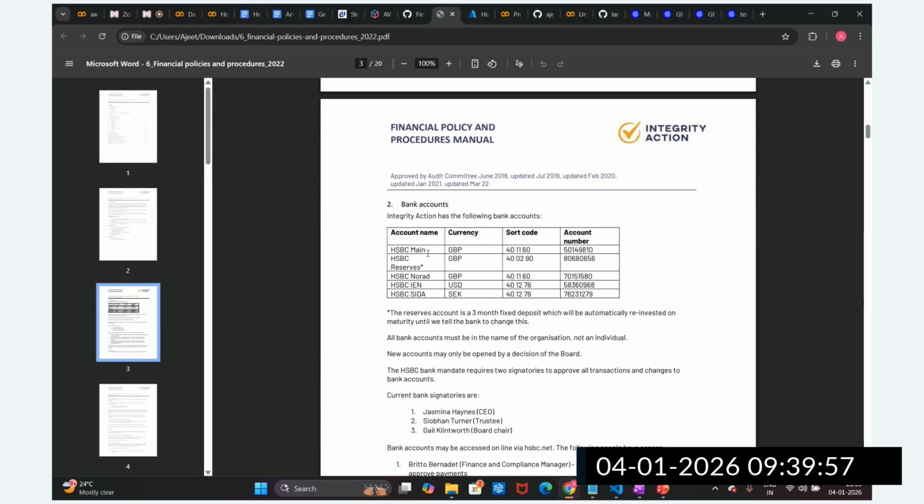So I'm going to ask this question: what types of bank accounts? Let's suppose we have these bank accounts: HSBC Main, Reserve, Nora, IEN, and SIDA. These are the types of accounts we have. So let's try out this query.